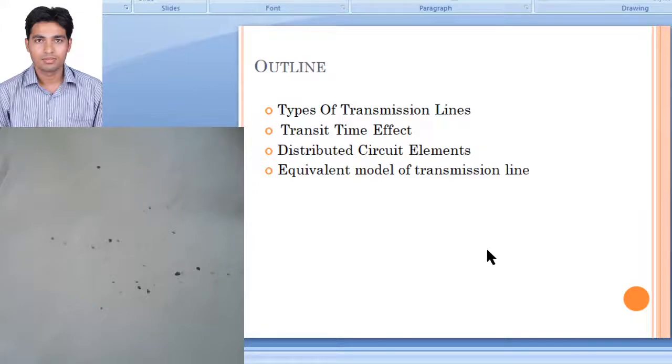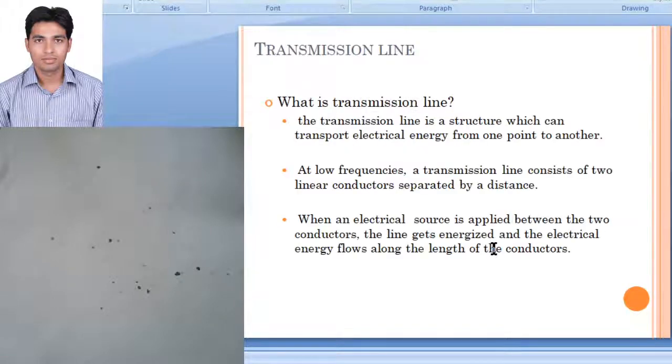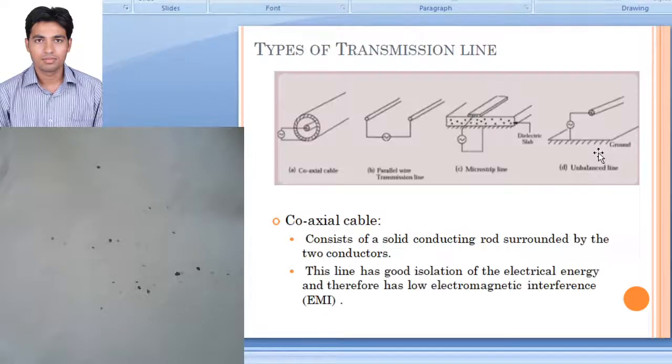At lower frequency we are using the simple conductor system. So any system which will carry our signal can be of any type. It can be RF signal, it can be optical signal, or anything. So the media which will conduct our signal from one point to other point is called a transmission line. So the transmission line is a structure which can transport electrical energy from one point to other point. So at low frequency, the transmission line consists of a two linear conductor separated by some distance. So the electrical signal is applied at the source end, and there will be load end.